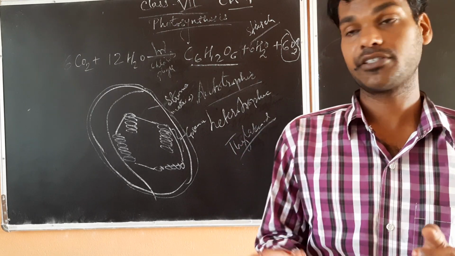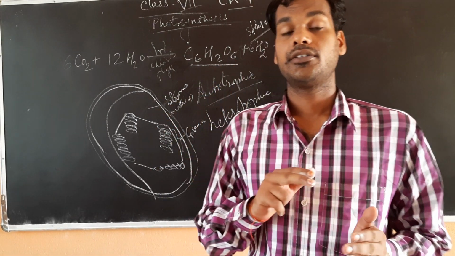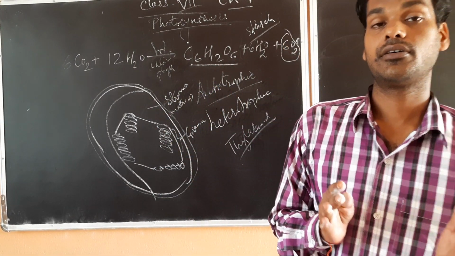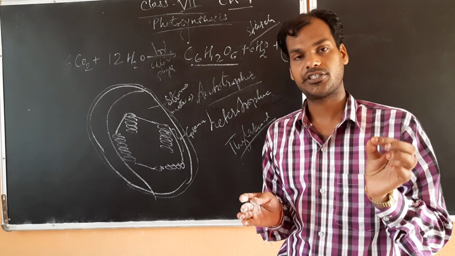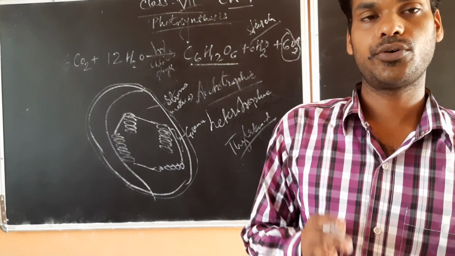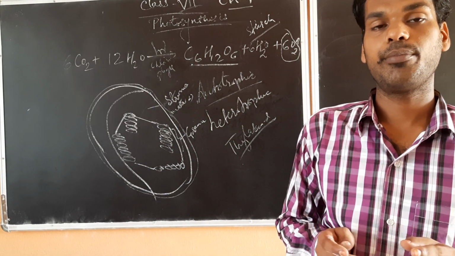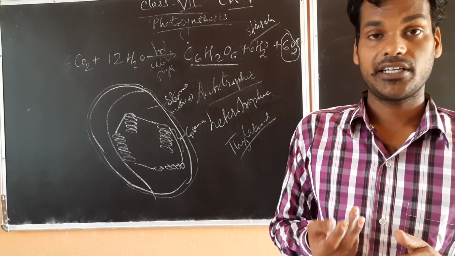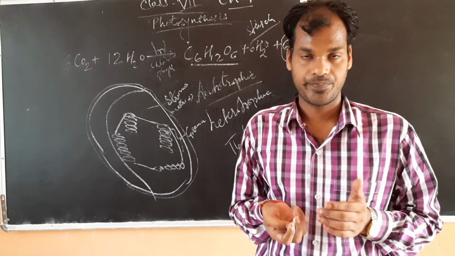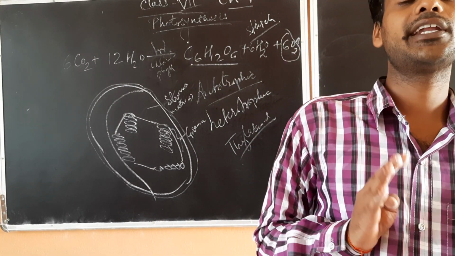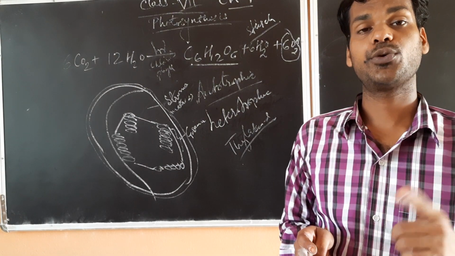Energy from sunlight. Now see here, previously when I was starting this topic, I told you about photosynthesis, that solar energy is converted into chemical energy.